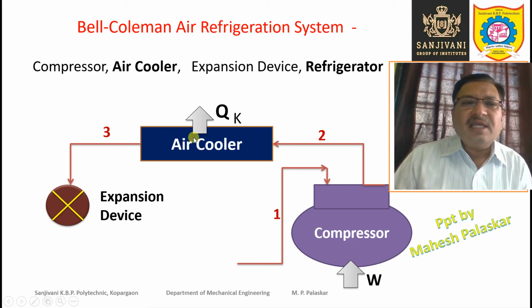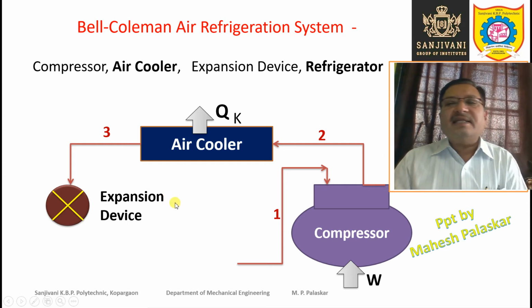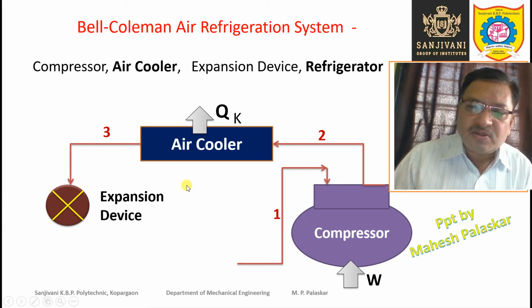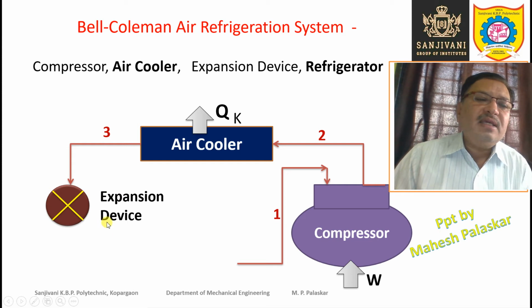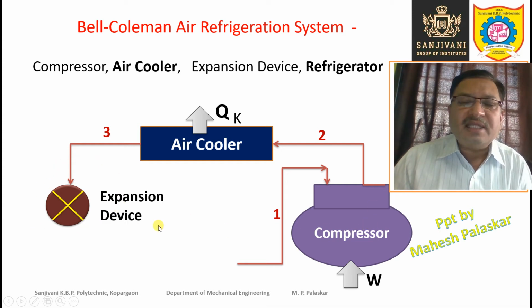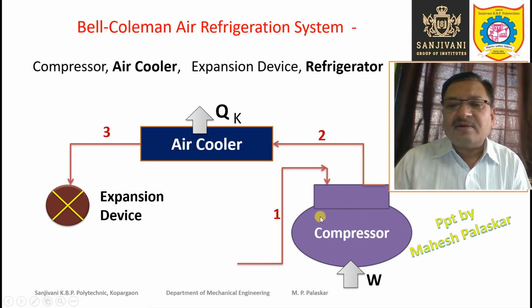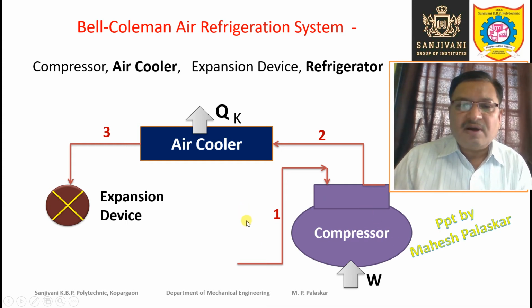Now in case of the air refrigeration system, we can use the expander also as an expansion device, from which we can obtain positive work also. So this positive work will definitely reduce the energy required by the compressor, because this compressor and this expander can be coupled. So the work of compression will be reduced.